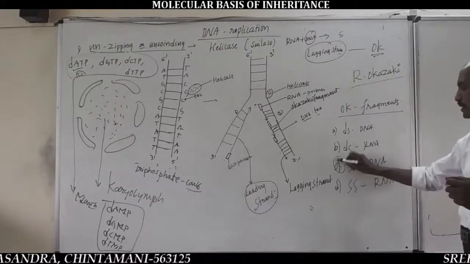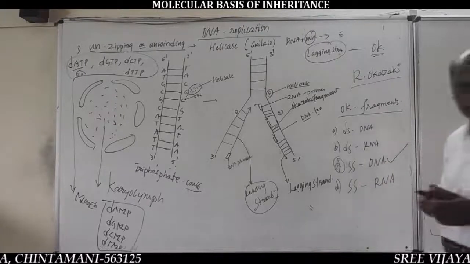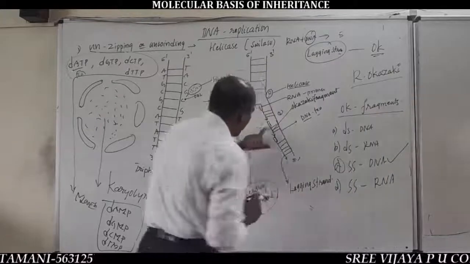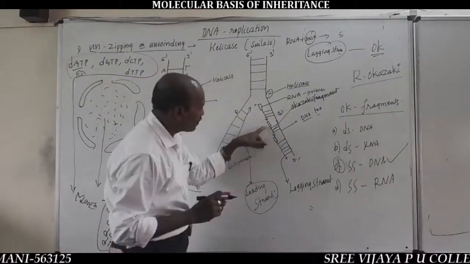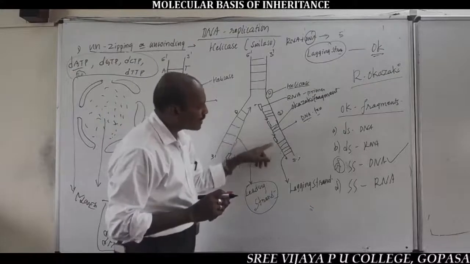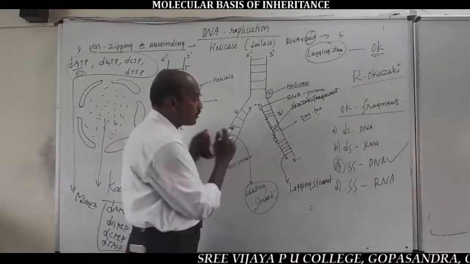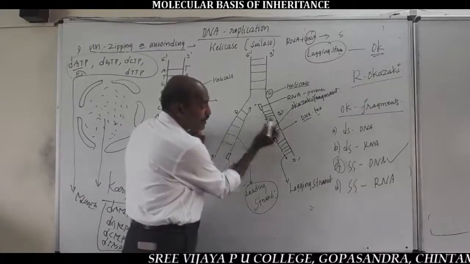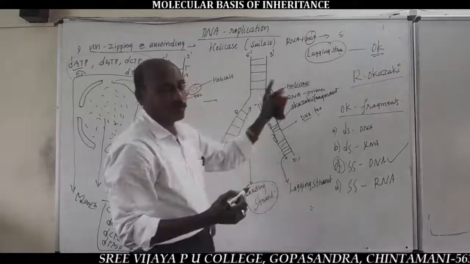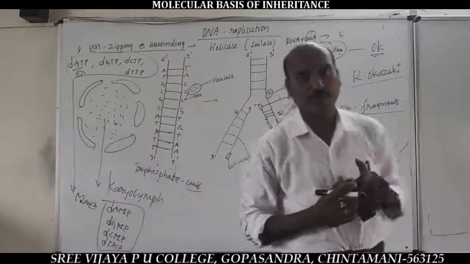Your right option is the single-stranded DNA segments. This is because in the lagging strand, in between RNA primers, there is a single-stranded DNA segment. Such single-stranded DNA segments of the lagging strand are called Okazaki fragments.